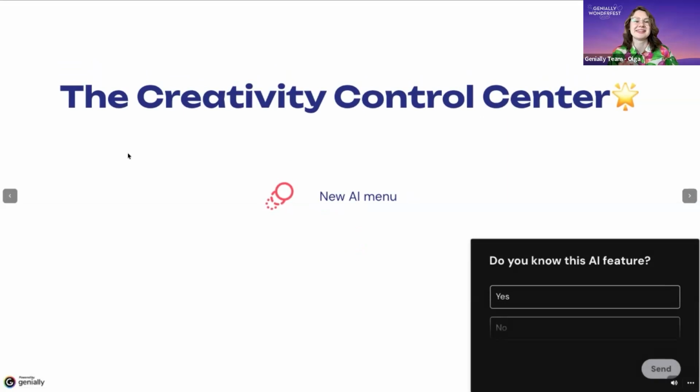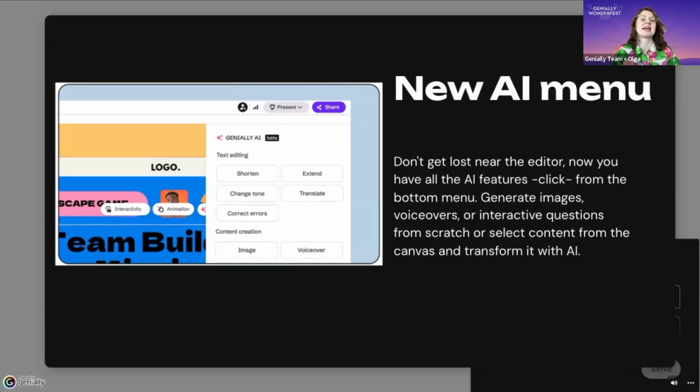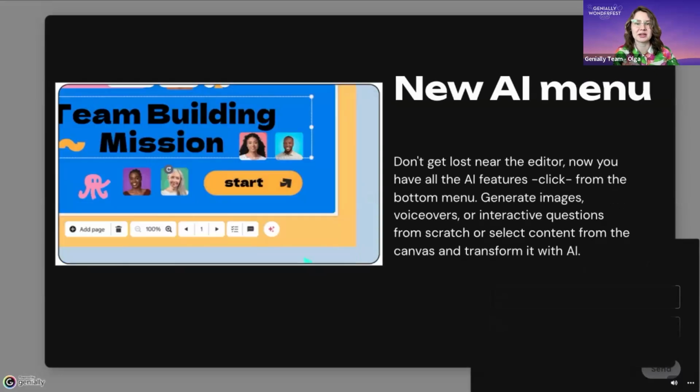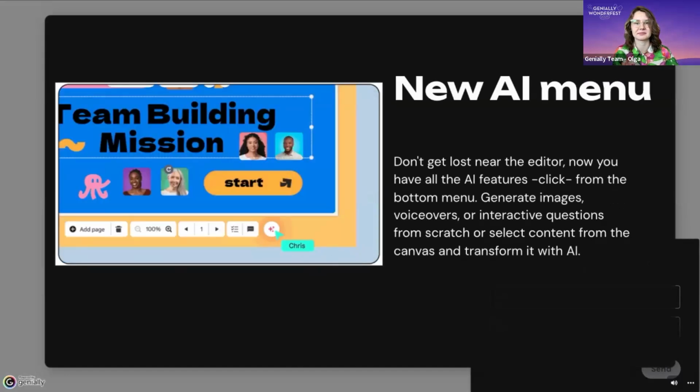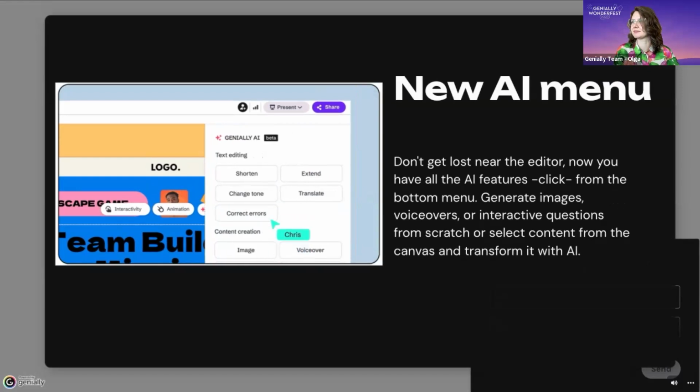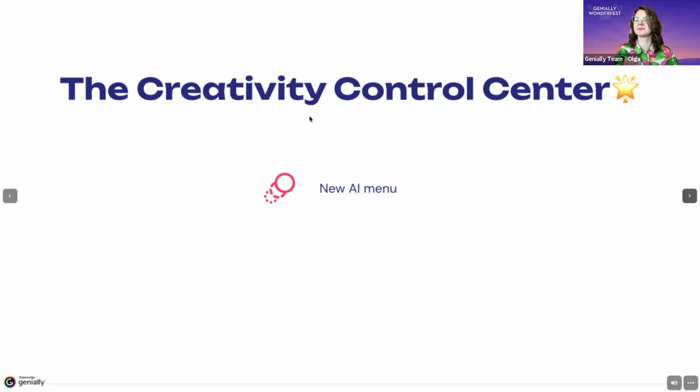Yay! Whoopee! So our train has reached the control center, the place where every effect comes together. Voiceovers, images, translations, quizzes, all working in sync to help you create faster and with more impact. So here we can see that AI does not replace your creativity. It actually accelerates it, right? You're the one directing the story, and Genially takes care of the special effects, as we can see here. All right. And let's move to the next new feature.